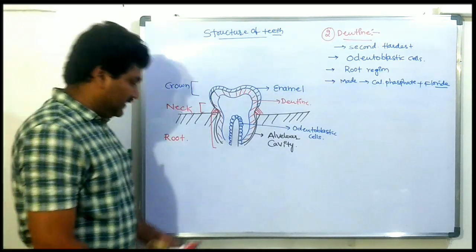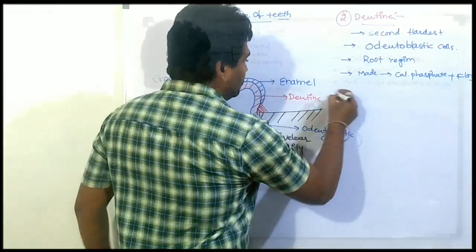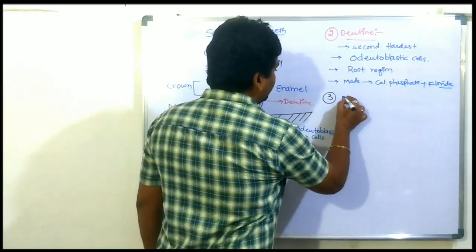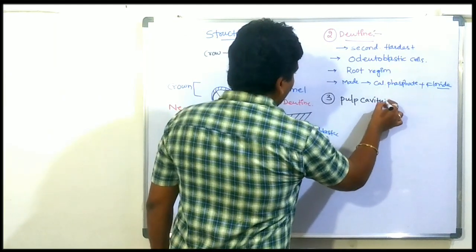The third part is known as the pulp cavity. What is that?